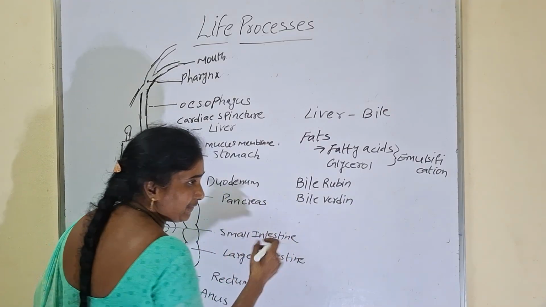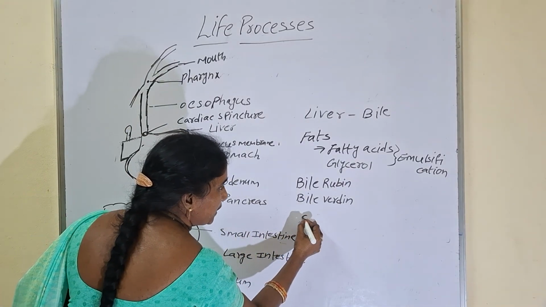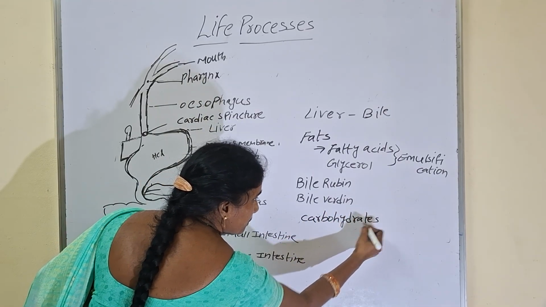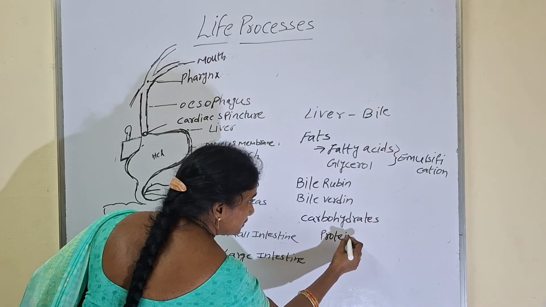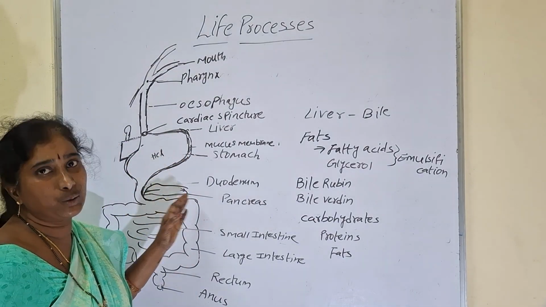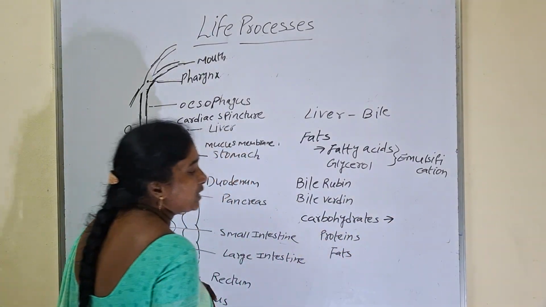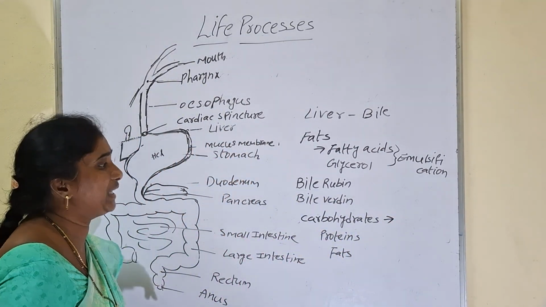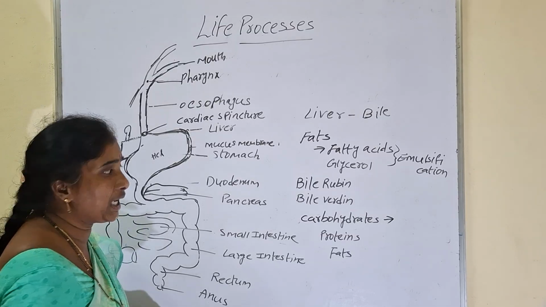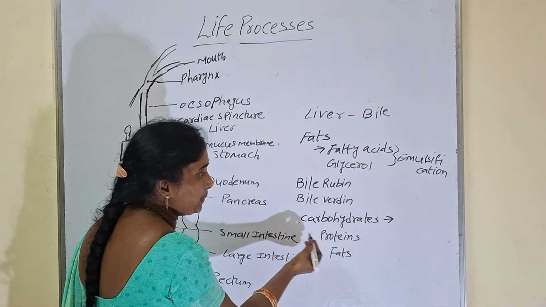Whatever food item we take, whether vegetarian or non-vegetarian food, it contains mainly 3 food components only. Those are carbohydrates, proteins, fats. Most of the carbohydrates will be digested in the mouth itself. How? Salivary glands will secrete the saliva. Saliva contains an enzyme called salivary amylase or ptyalin. With the help of salivary amylase, 40 to 50% of carbohydrate digestion will complete in the mouth itself.